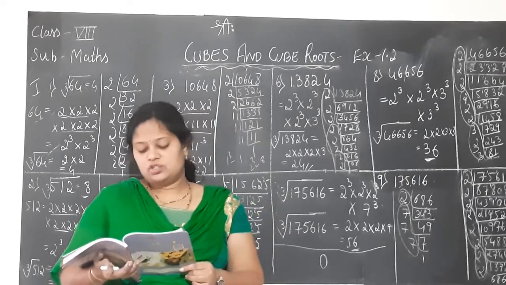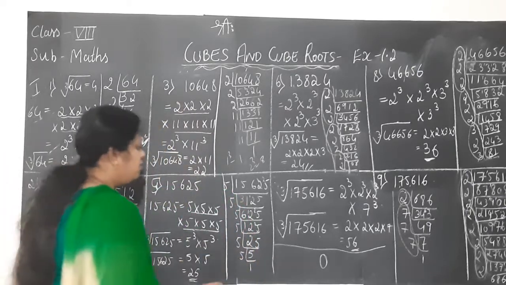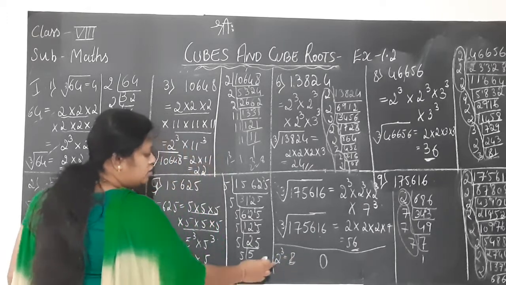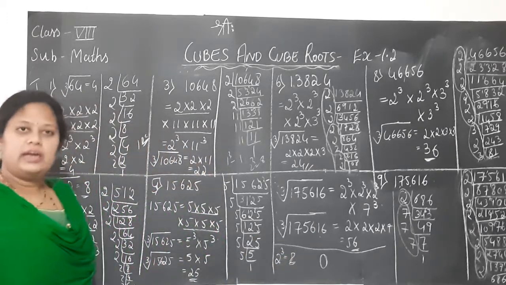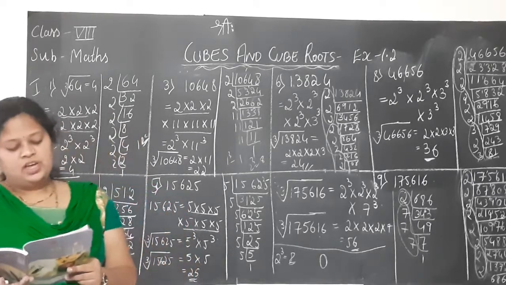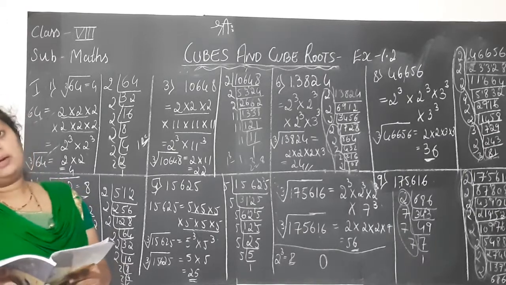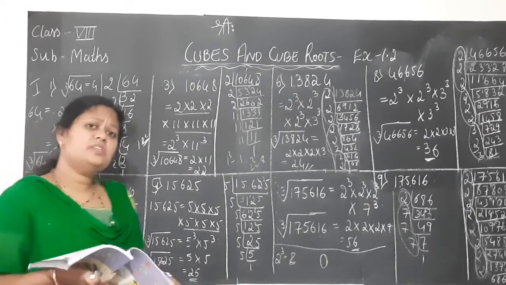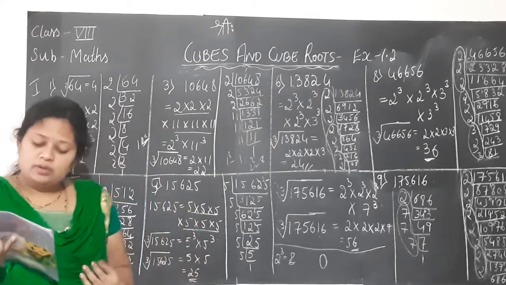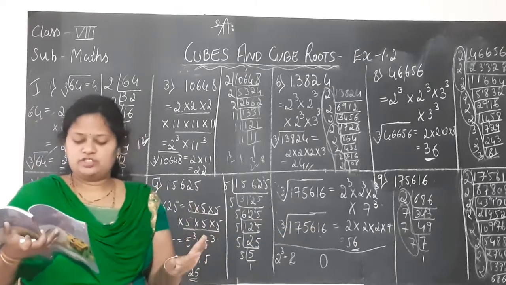Fourth question, there is no perfect cube which ends with 8. Is it so? No, we have the number 2. What is 2 cube? It is exactly 8. So we have a perfect cube which ends with 8 in its unit place. So the statement is false. Fifth question, the cube of 2-digit numbers may be a 3-digit number. Is it possible? When you take the cube of any two-digit number, how can you get a 3-digit number, children? It is not possible. So it is false.